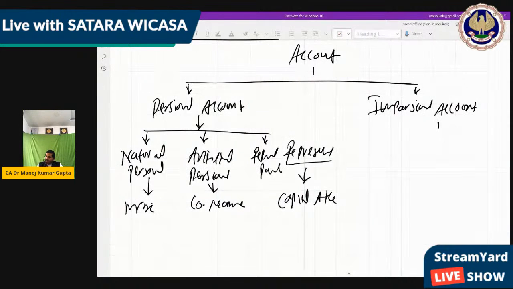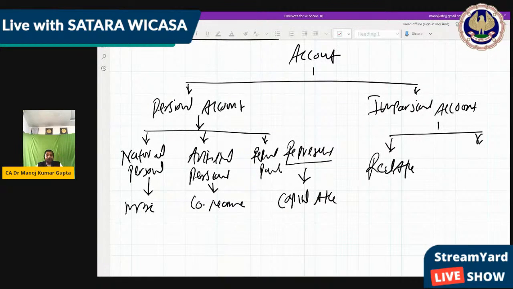For impersonal, means something which is not a human being or not a personal one. This is something different, like this mobile. This is real. So it's a real account. Anything which is real, like a building, a plant, or whatever assets we have that we can see, that's called real, all tangible and intangible assets.